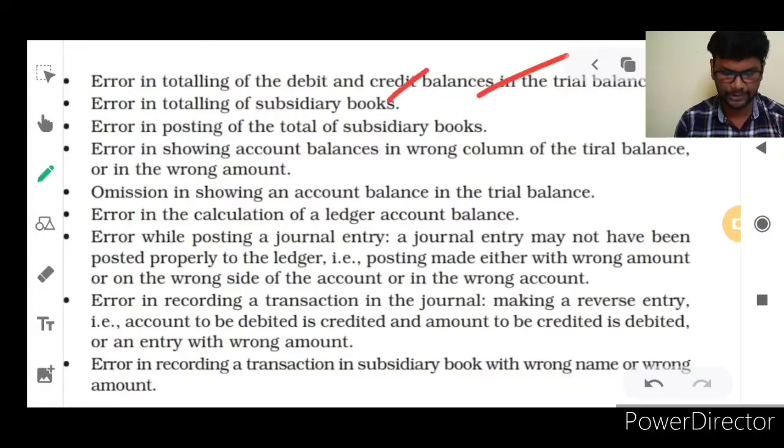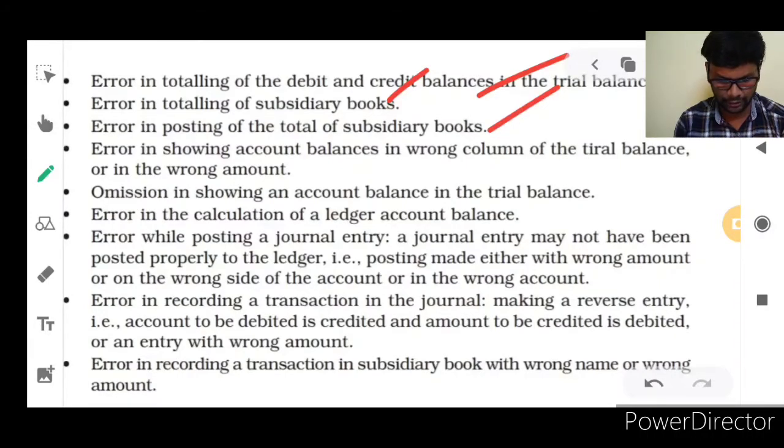Error in totaling the subsidiary books. You know what subsidiary books are? Purchase book, purchase returns book, sales returns book, journal proper. These all are subsidiary books, special journals. There the accountant may make mistakes while totaling the subsidiary books' balances. Errors in posting of the totals of subsidiary books. The subsidiary books' balances should be posted into the ledger and trial balance, isn't it? So while posting those balances, the accountant may make some mistakes.